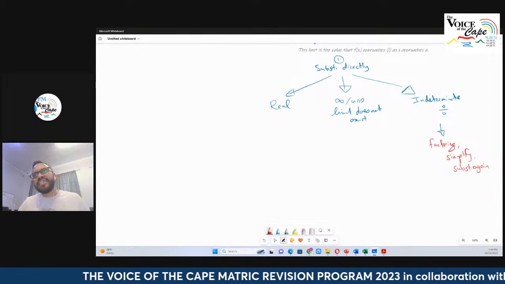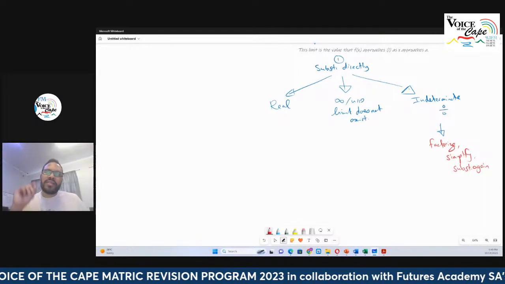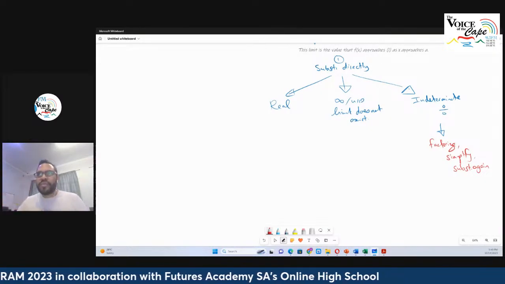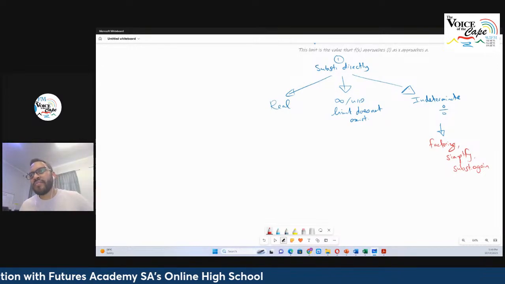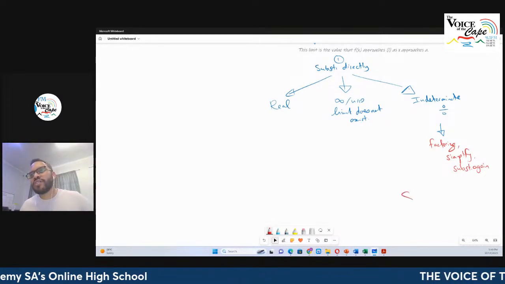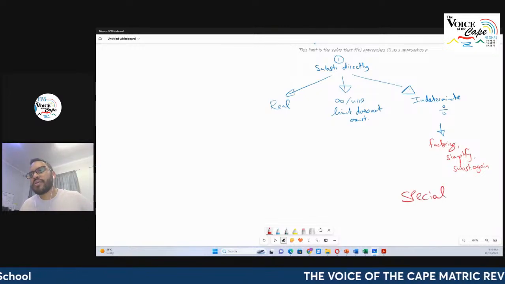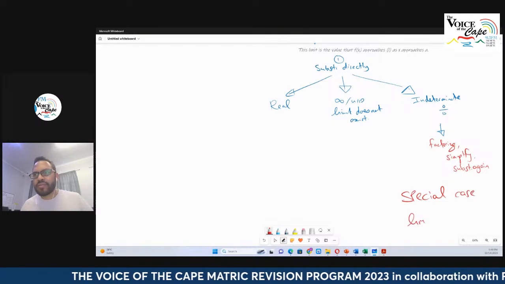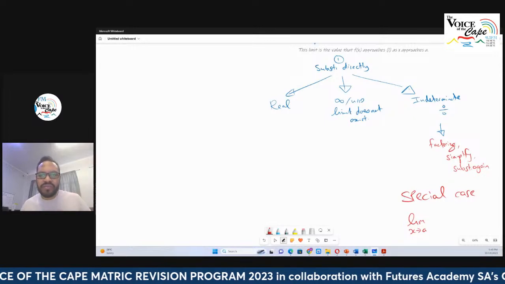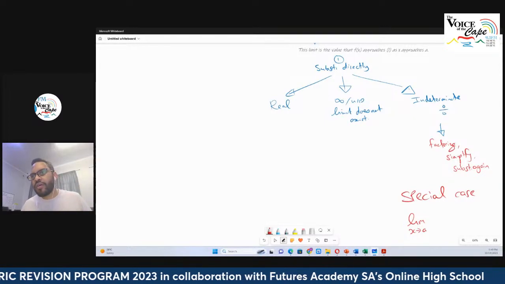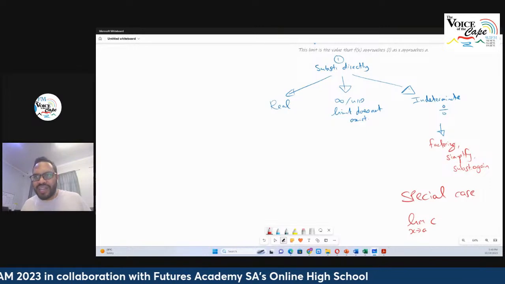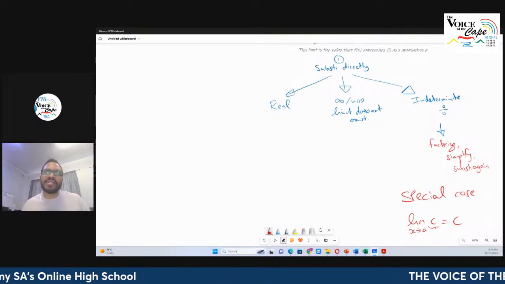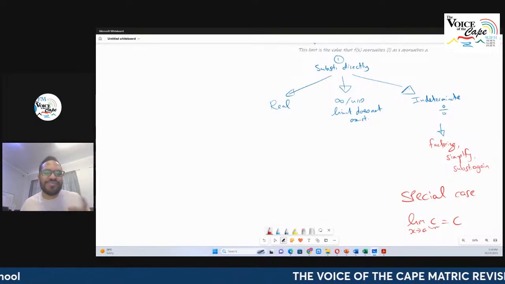Now, there is a special case where this doesn't really happen. That special case is if the function we are given is a constant, right? So let's list the special case here. That special case is the limit as x approaches some number, and remember a is just a placeholder, of c, and c is a constant. Now the limit of this thing is just equal to c, because in other words, this does not depend on x, right? So obviously we can't evaluate it.